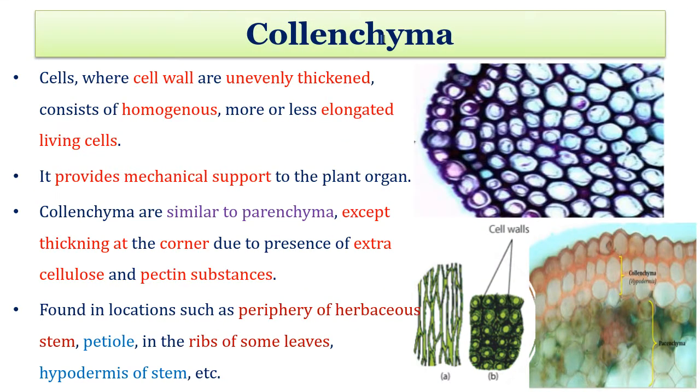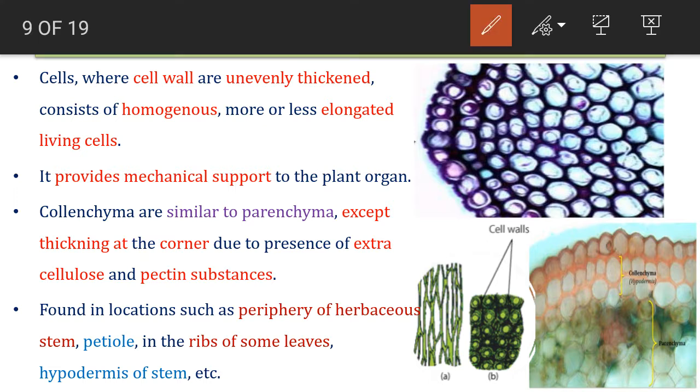Now the second simple permanent tissue is collenchyma. In collenchyma, the cell wall is unevenly thickened. You can see here the uneven thickness in the cells. They are homogeneous, that means only one type of cell, more or less elongated, and they are living cells. As the cell wall is thickened at various locations, they provide mechanical support to the plant organ.